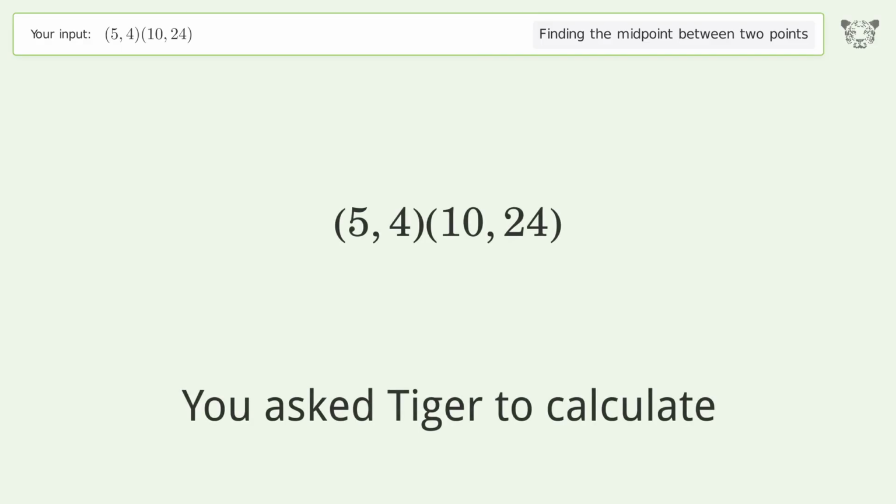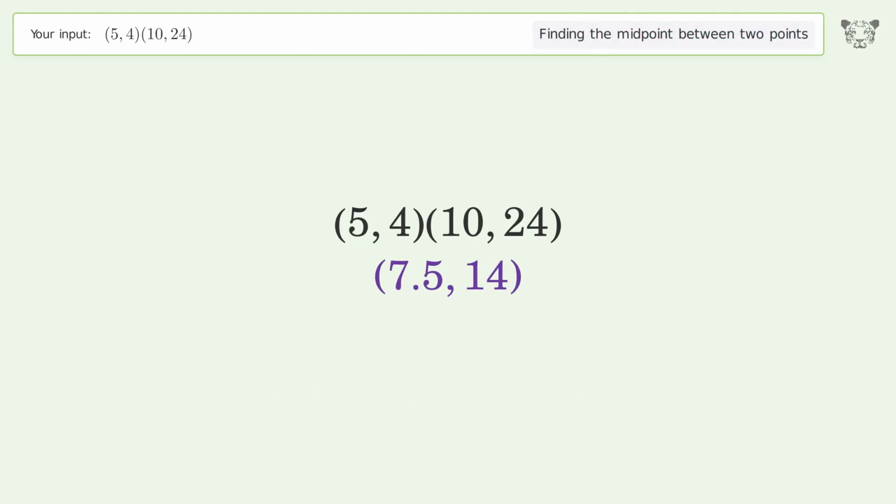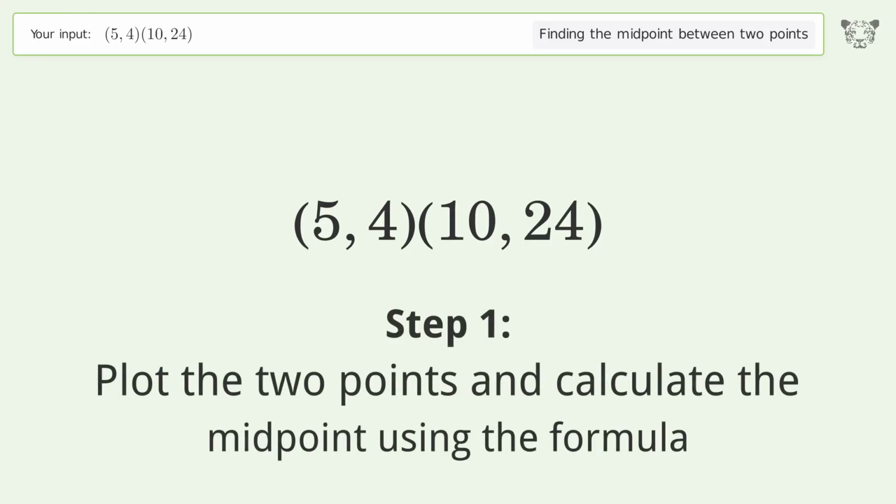You ask Tiger to calculate. This deals with finding the midpoint between 2 points. The midpoint between the 2 points is 7.5, 14. Let's solve it step by step. Plot the 2 points and calculate the midpoint using the formula.